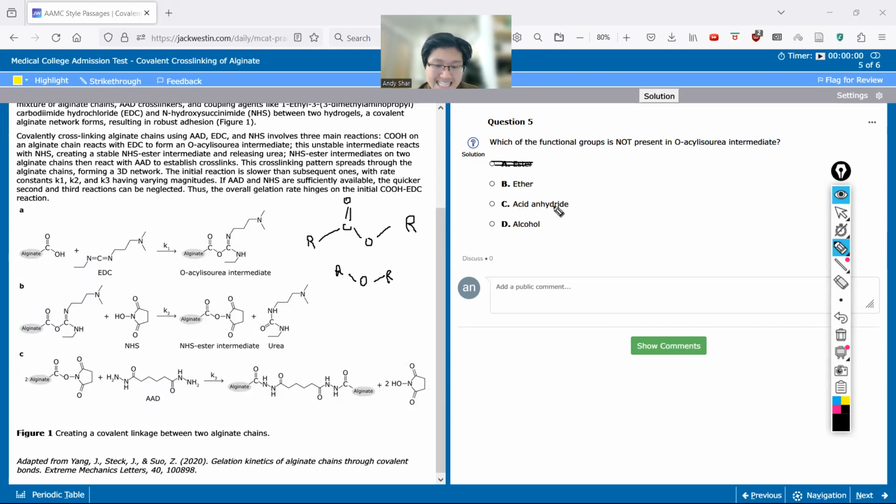So do we see an acid anhydride? So an acid anhydride would actually be C, O, C. So it has two carbonyl groups out to the side of a central oxygen. And I really don't see that either. And I also don't see an alcohol, which is an OH group, right? I don't see it here. But obviously we can't choose B, C, and D.